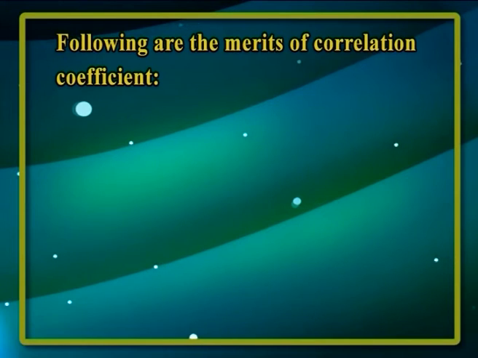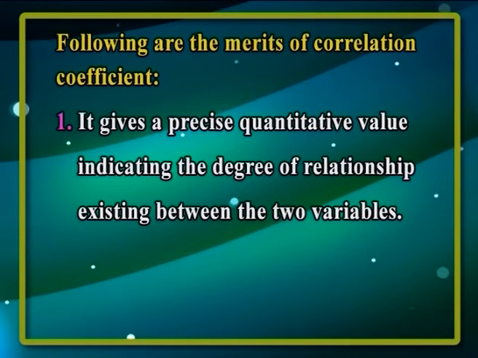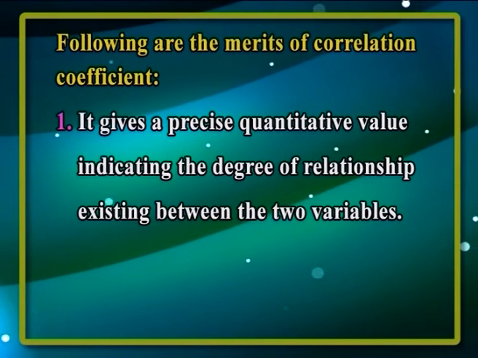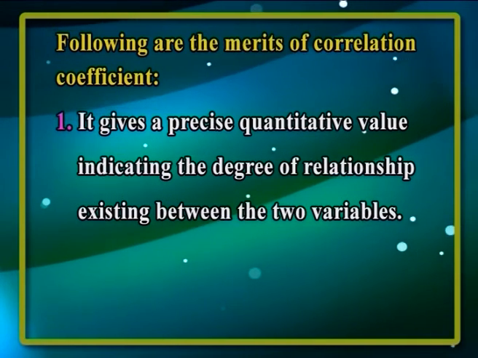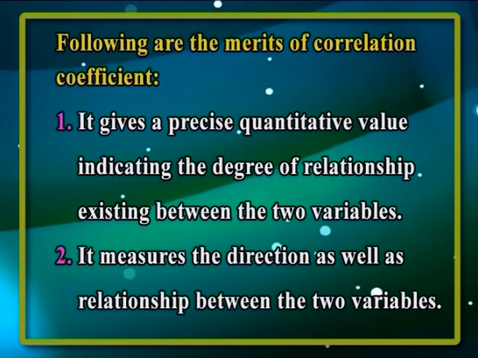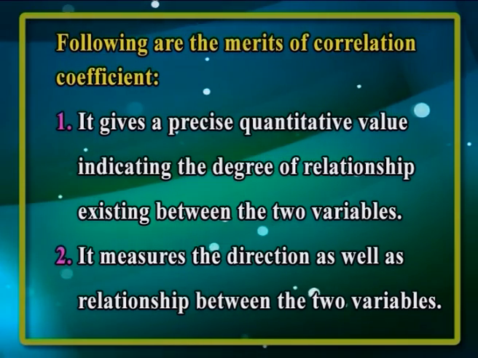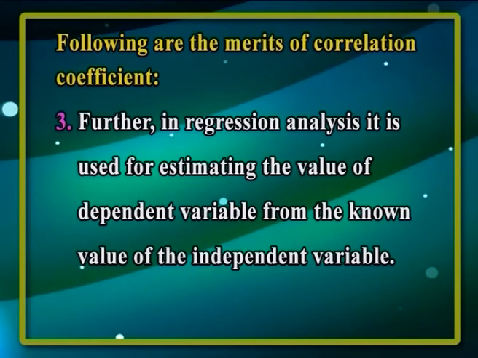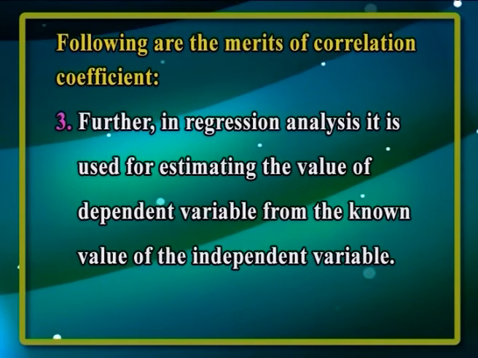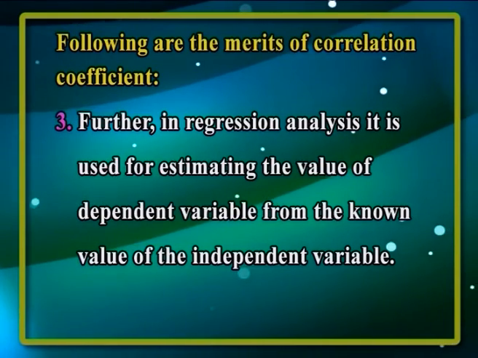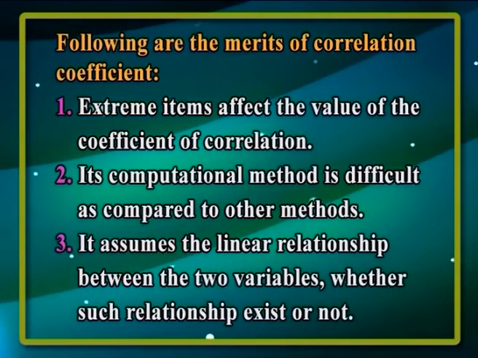What are the merits of correlation coefficient? Firstly, it gives a precise quantitative value indicating the degree of relationship existing between the two variables. Secondly, it measures the direction as well as relationship between the two variables. Further, in regression analysis, it is used for estimating the value of dependent variable from the known value of the independent variable. Now, following are the demerits of correlation coefficient.